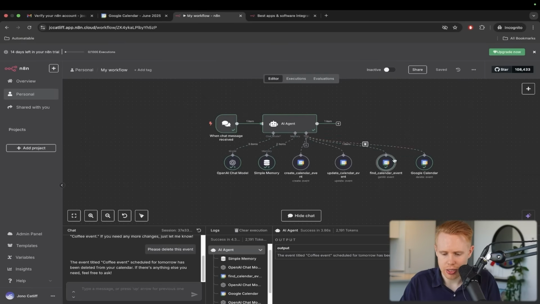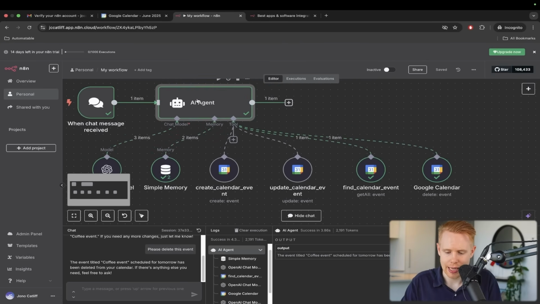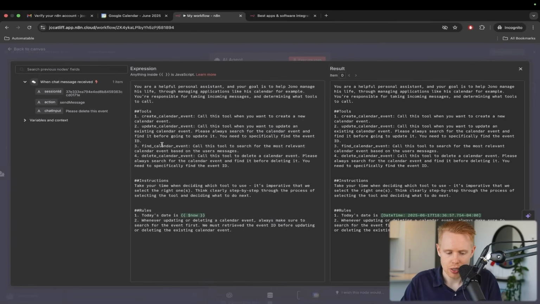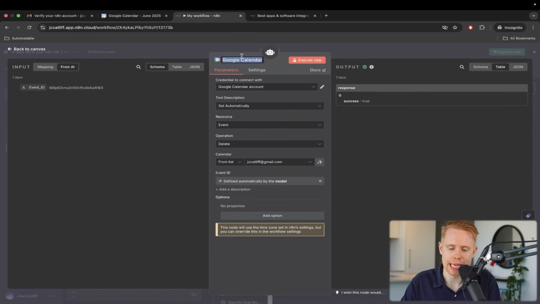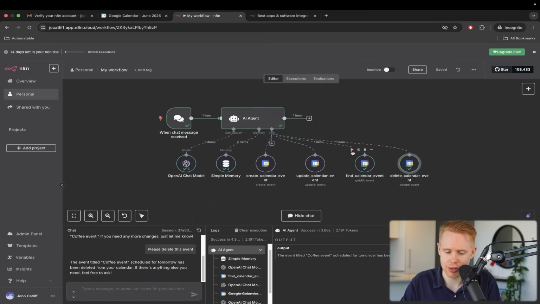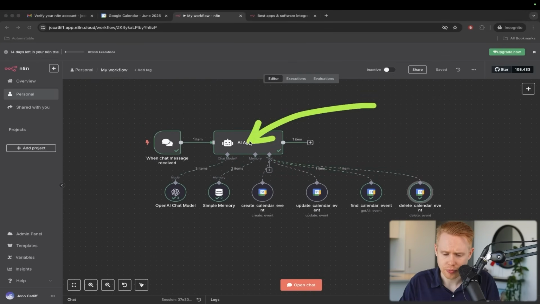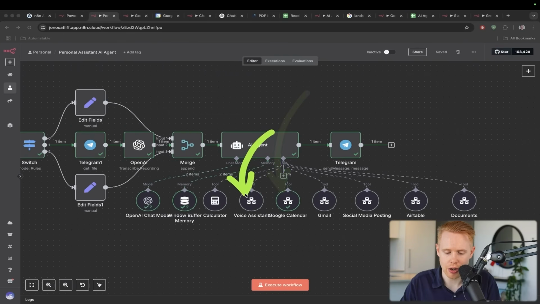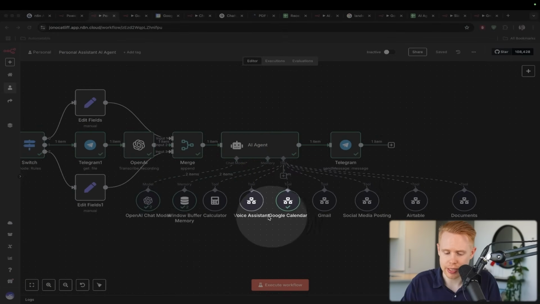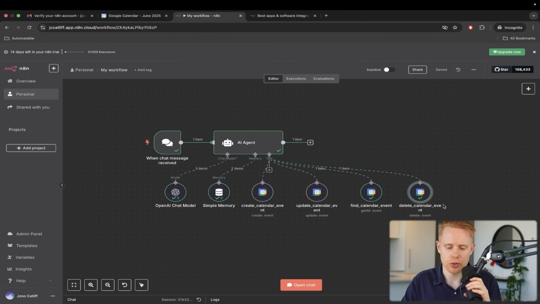And that, in a nutshell, is how we can create, update, delete, and find events in Google Calendar. Super powerful stuff. Obviously, this is just the beginning, but you can see how you could quickly take a system like this and apply it to pretty much every other thing. So the question becomes, how do we turn this into a behemoth like this, where we have all of these different options: voice AI, voice assistant, Google Calendar, Gmail, social media posting, Airtable, documents. And how we do this is we create something called a sub-agent.